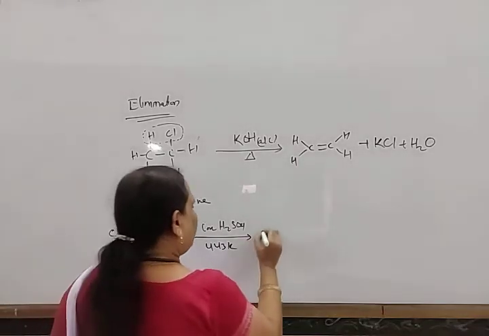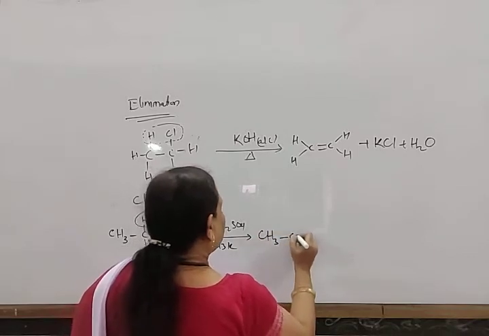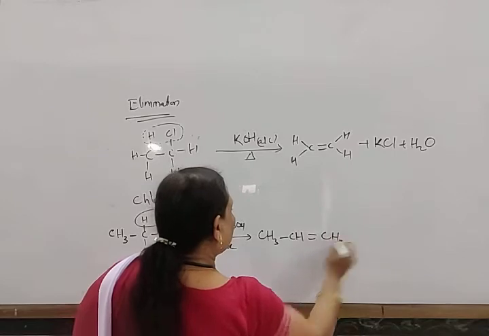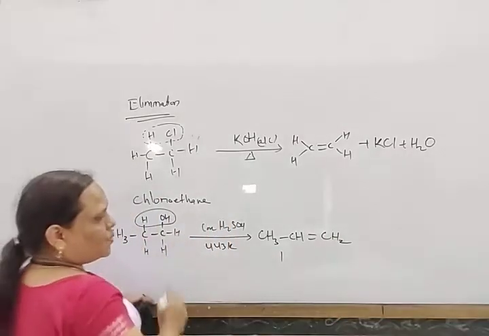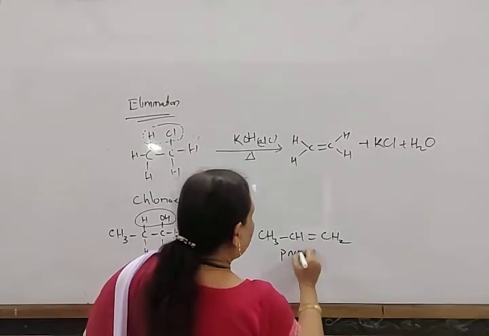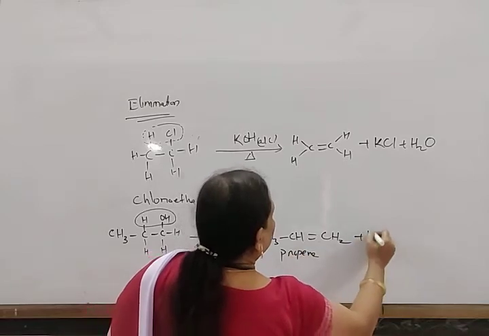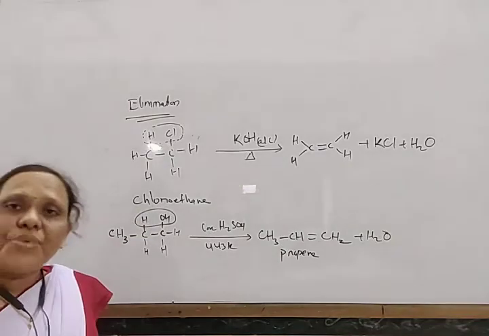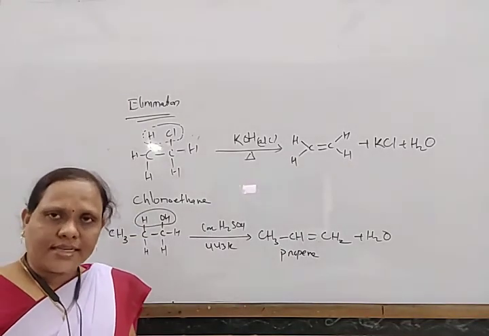In this way it forms CH3 CH double bond CH2. This gives rise to propene, and water is eliminated. So this reaction is known as beta elimination reaction.